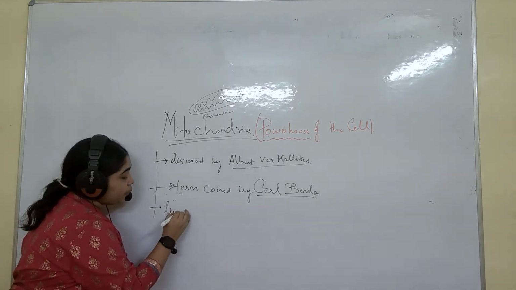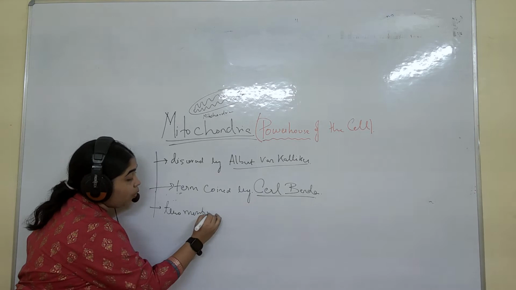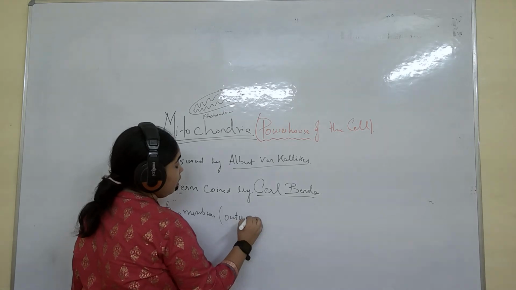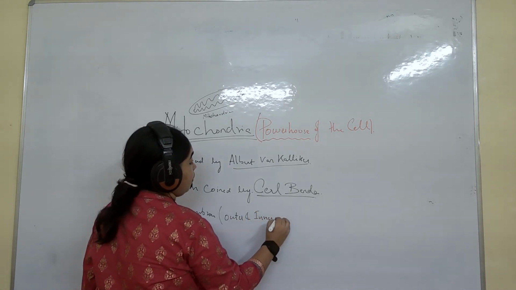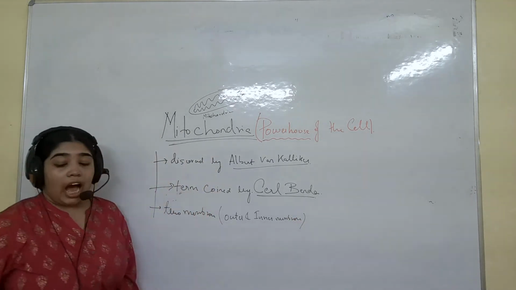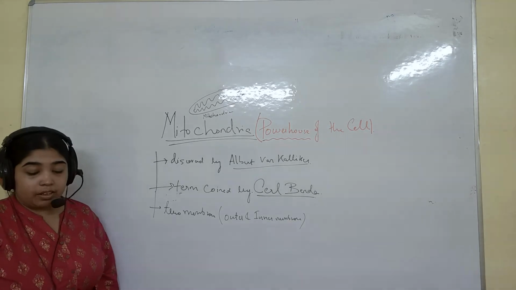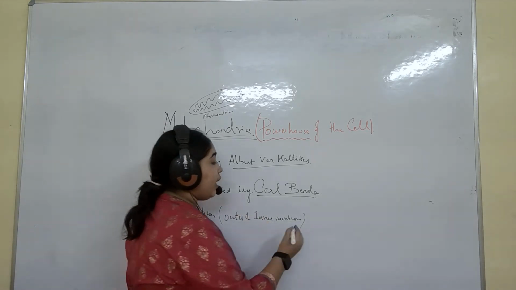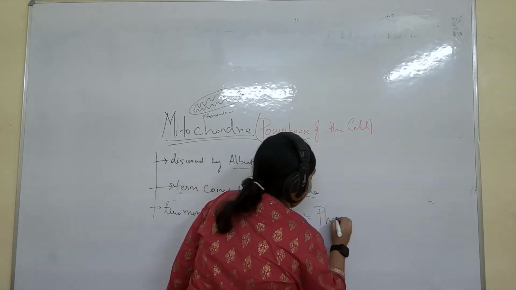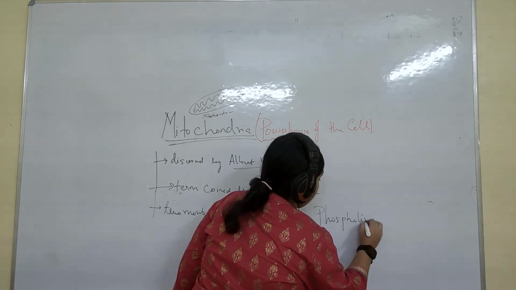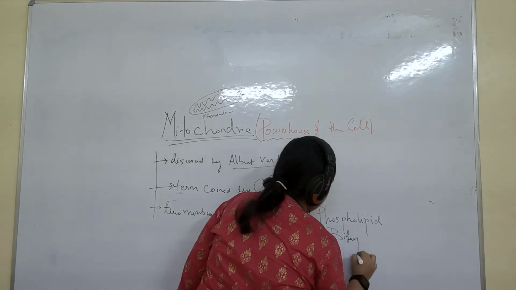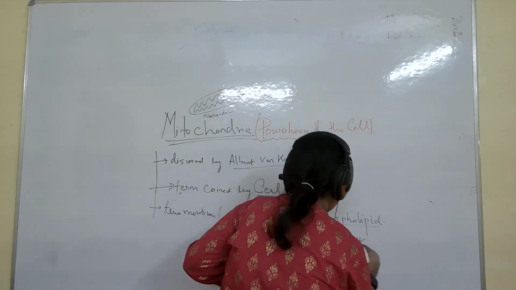Also, it has got two membranes. One is the outer membrane, and another is the inner membrane. These two membranes are made up of phospholipid bilayer. Bilayer, why? Because two layers are there, so bilayer. Underline this, phospholipid bilayer.